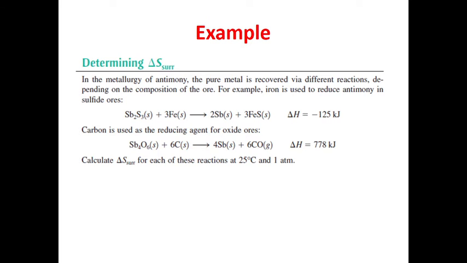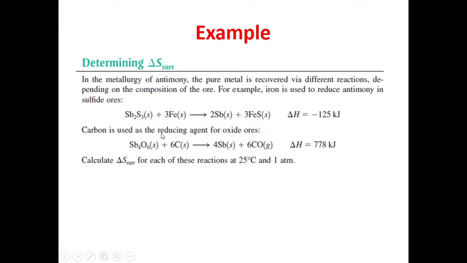Now this is the example for calculating the entropy of the surroundings. In the metallurgy of antimony, the pure metal is recovered via different reactions depending upon the composition of the ore. For example, iron is used to reduce antimony in the sulfide ore. These are the two reactions. The enthalpies for these two reactions are given. Moreover, we need to calculate the entropy of the surroundings for each reaction at 25 degrees Celsius and 1 atmosphere pressure.